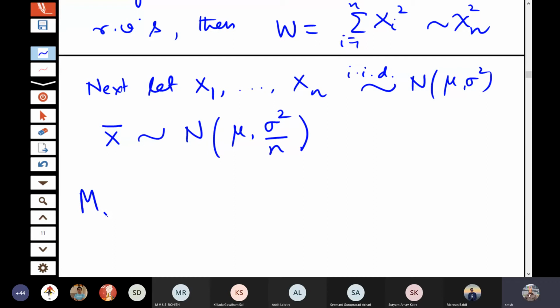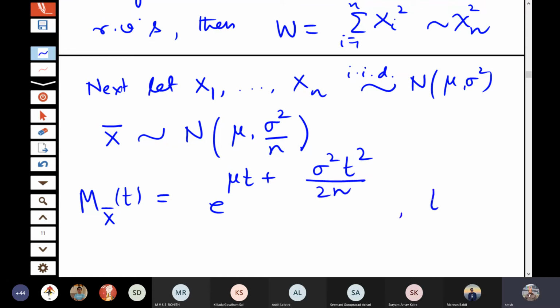So the moment generating function of x bar will be e to the power mu t plus half sigma square t square, because sigma square has become sigma square by n. Is this statement clear? We have already done this part earlier.